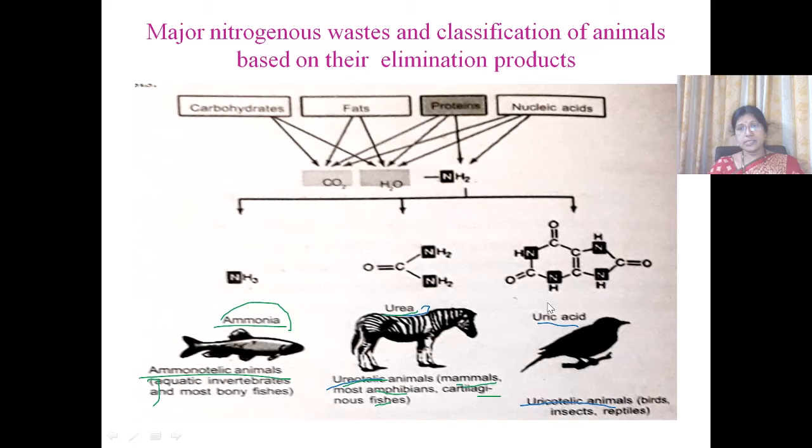The animals which have more access to water excrete ammonia, the animals which have sufficient access to water eliminate urea, and the animals which have very little access to water, in order to conserve water, eliminate uric acid.